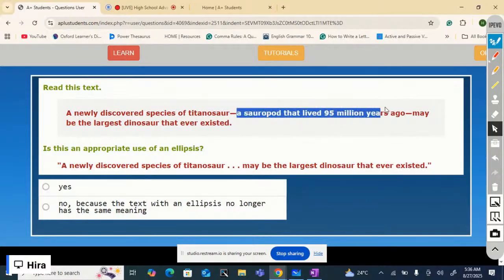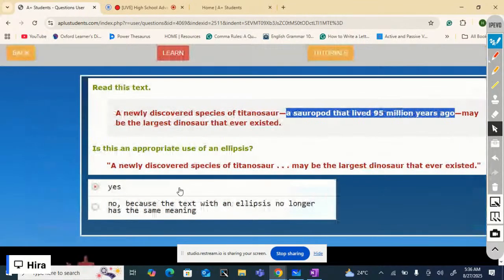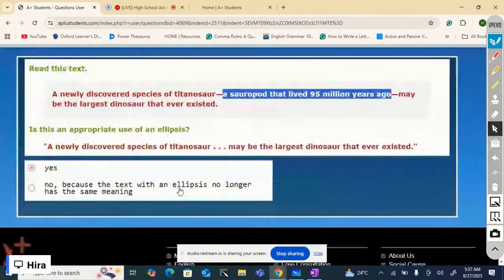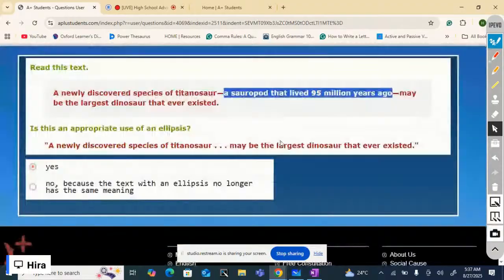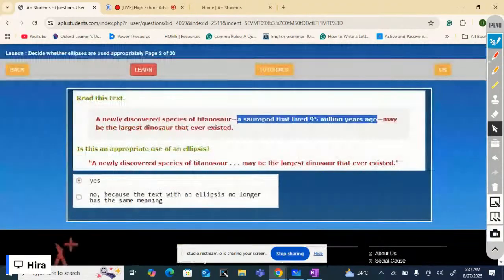This is the additional information: a sauropod that lived 95 million years ago. So yes, this is an appropriate use of ellipsis because it maintains the same meaning as the original. It is grammatically correct.